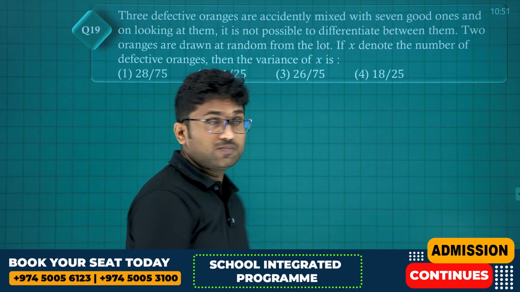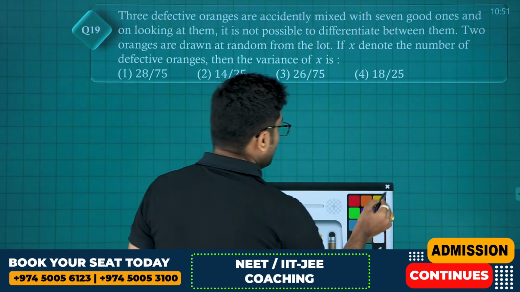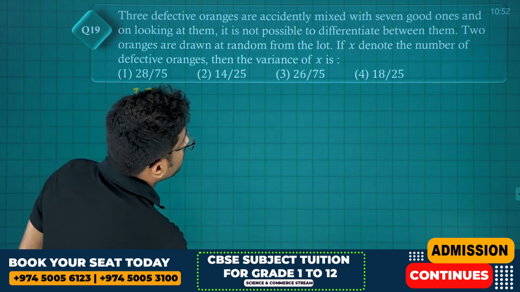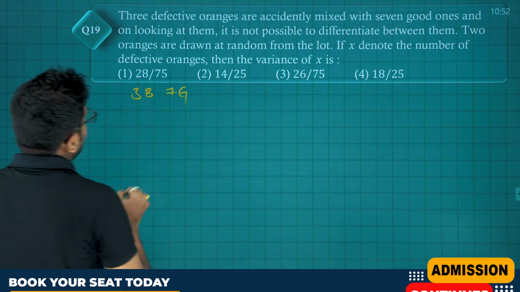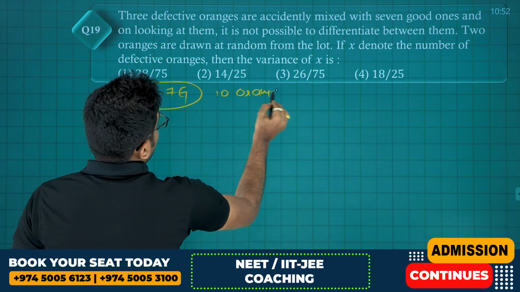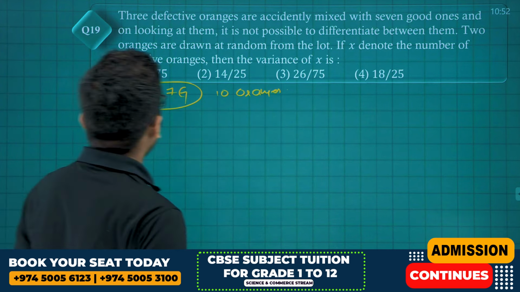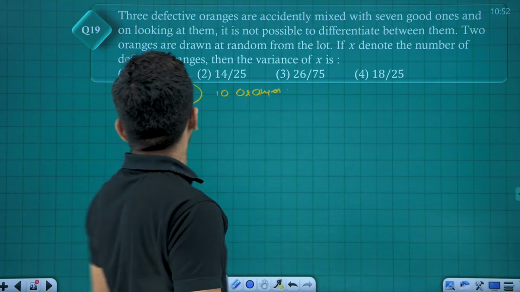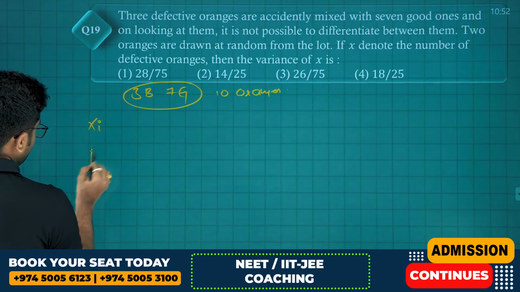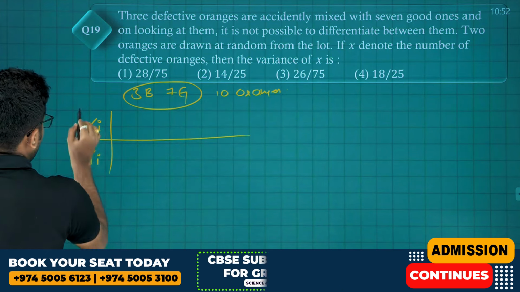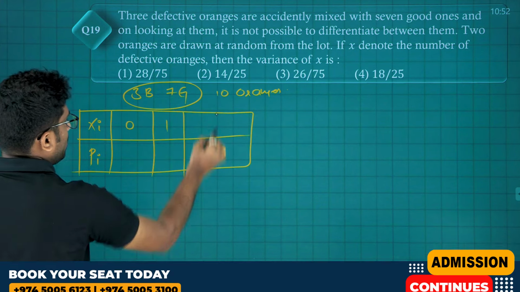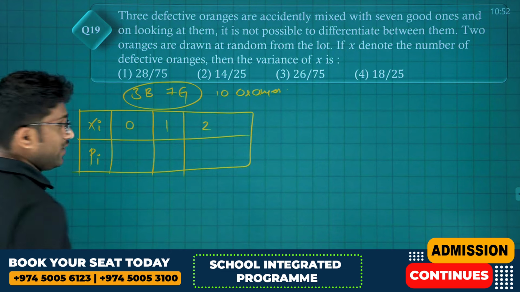3 defective oranges, probability distribution. So we have 3 bad oranges mixed with 7 good oranges. Total we have 10 oranges. Okay, and on looking at them, it is not possible to differentiate between them. 2 oranges are drawn. Now probability distribution, xi, pi. So if we are drawing 2 oranges, that means we can get either 0 defective items, 1 defective item or 2 defective items. That's it.